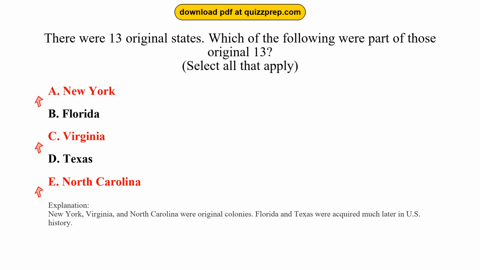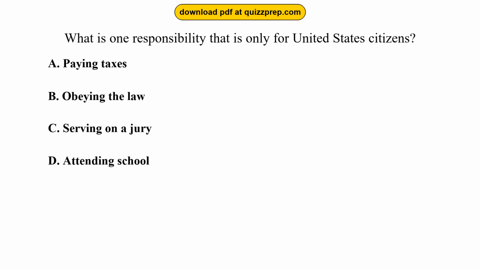Question 36. What is one responsibility that is only for United States citizens? Option A, paying taxes. Option B, obeying the law. Option C, serving on a jury. Option D, attending school. The correct answer is option C, serving on a jury.